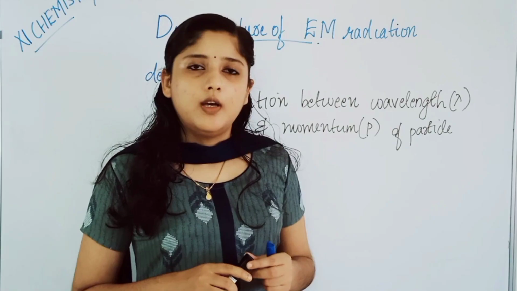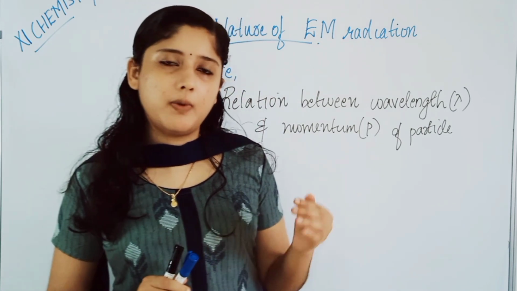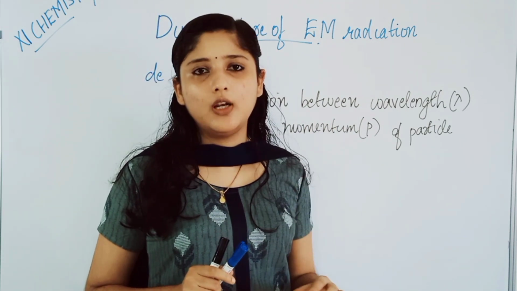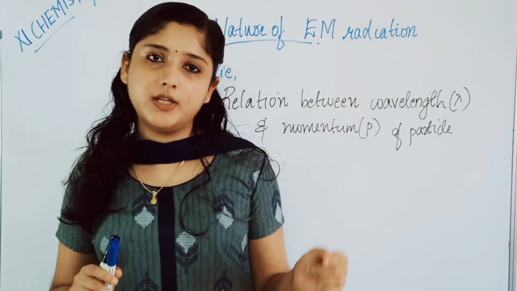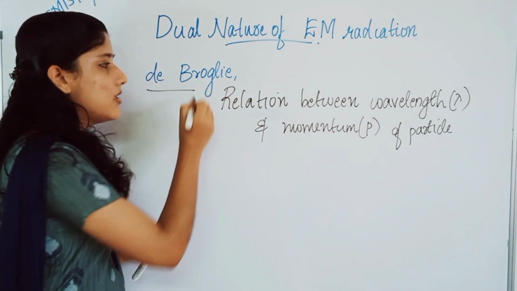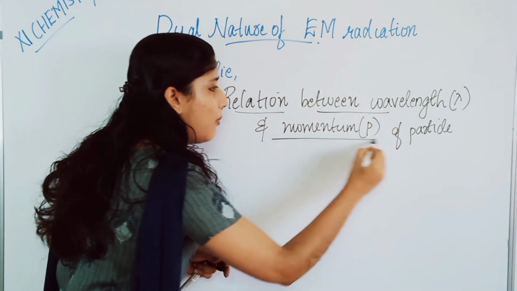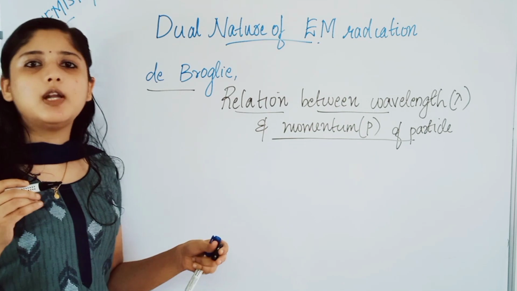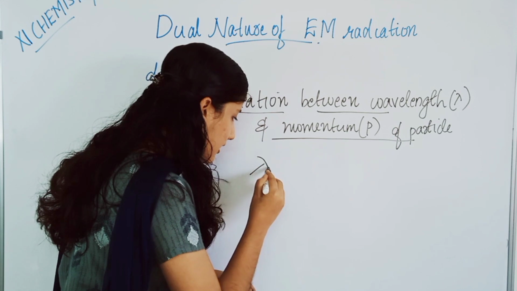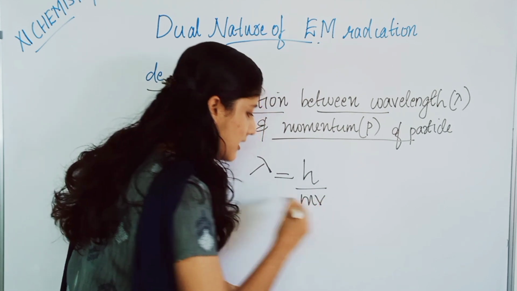It was the scientist de Broglie who found a relation to show the particle nature, connecting wavelength and momentum. De Broglie is a scientist who found a relation between wavelength and momentum of a particle. Okay, the equation is lambda, or wavelength, is equal to h by mv. Okay, it is h by mv.